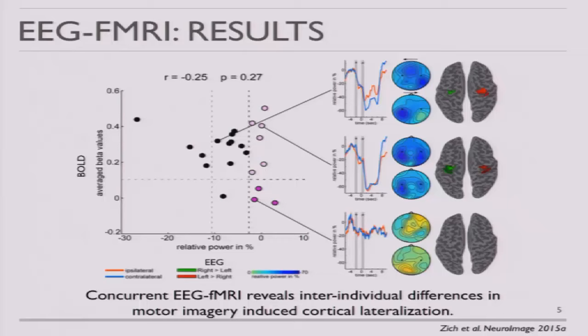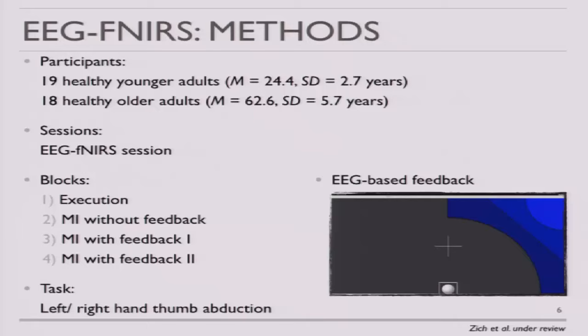And keeping this in mind, in our next study we combined EEG, now with fNIRS, as fNIRS has the advantage that it does not corrupt the EEG signal with massive artifacts. And here we also did not focus on inter-individual differences, but we focused on age differences. So we had one group consisting of healthy younger adults and one group of healthy older adults. And we performed motor imagery with and without feedback and movement execution. We provided a two-dimensional feedback displaying the amount of contralaterality and the amount of lateralization at the same time.